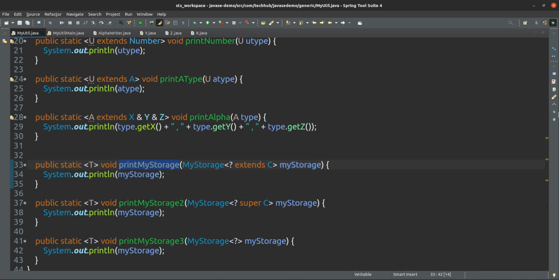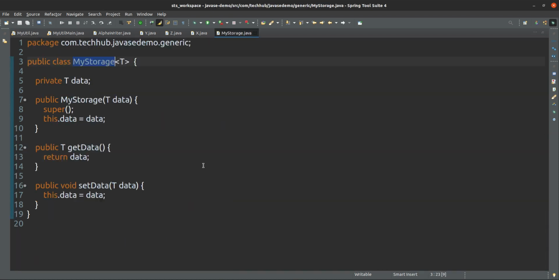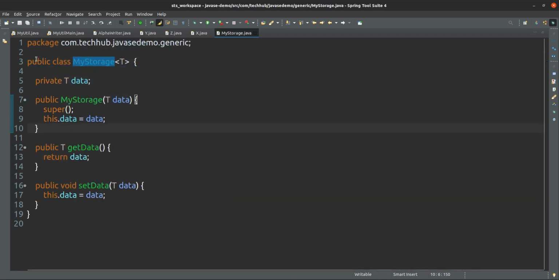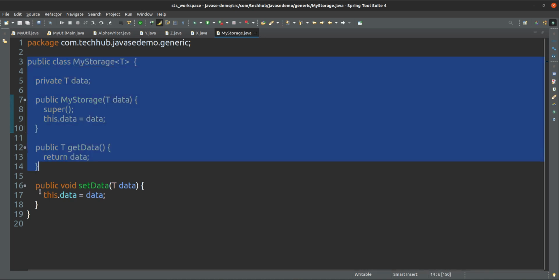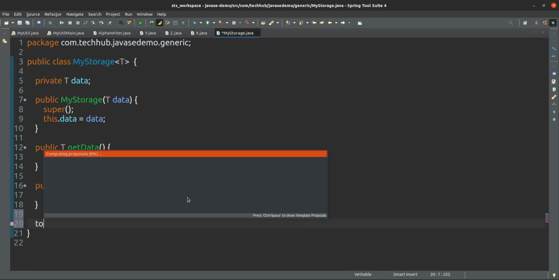In the print my storage method, I am taking a my storage reference variable, but I am restricting that the method accepts only a subtype of C. My storage is generic, we already know this, and I will apply toString here, no issue.